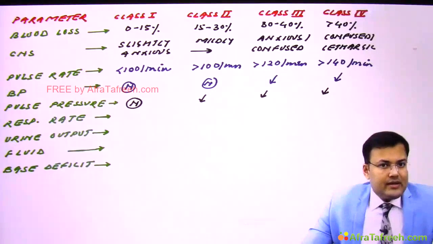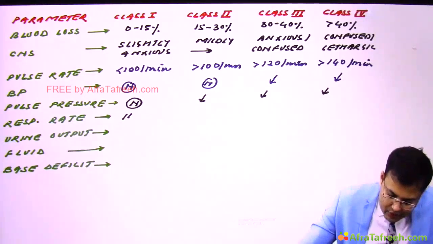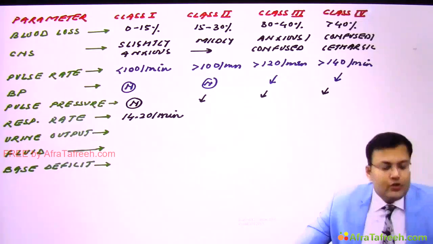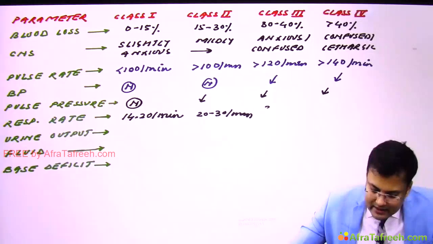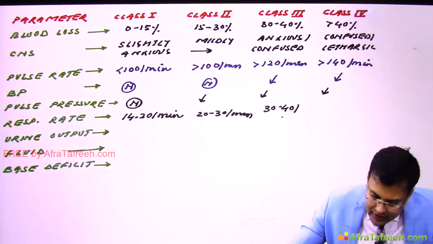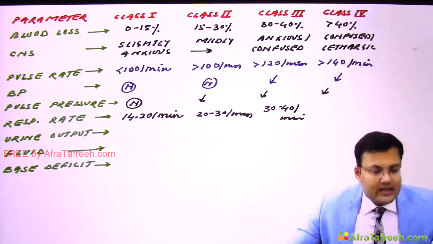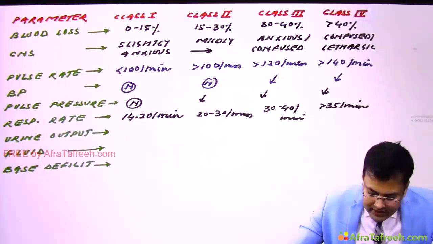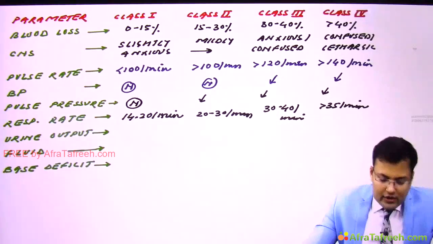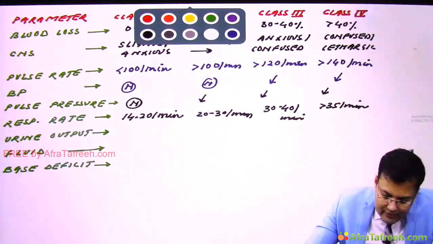Now see the respiratory rate. In class 1, it is 14 to 20 per minute. In class 2, it is 20 to 30 per minute. Clear? In class 3, it is 30 to 40 per minute. Whereas in class 4, it is more than 35 per minute. So this is the respiratory rate. Now see, how much is the urine output? This is very, very important.